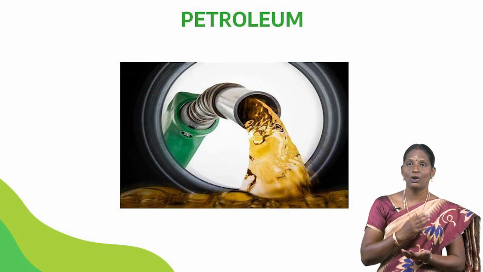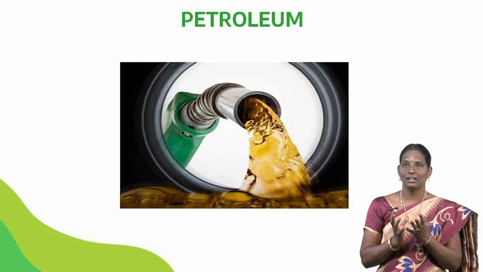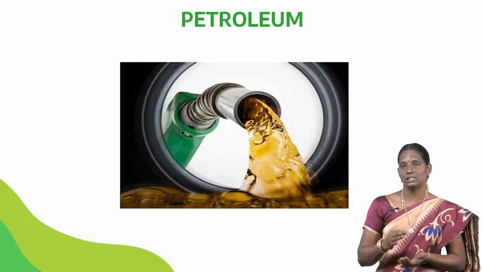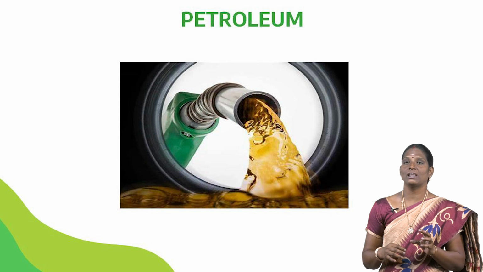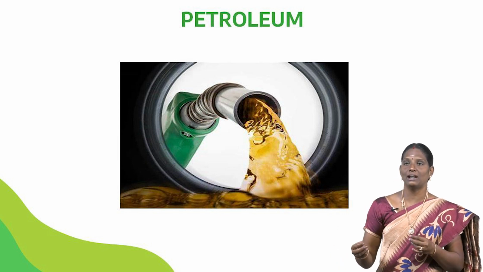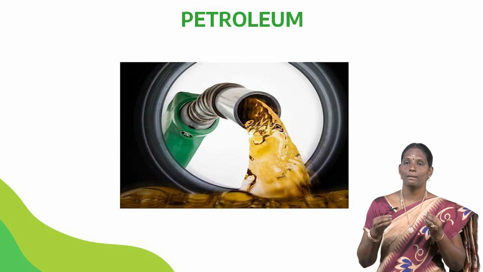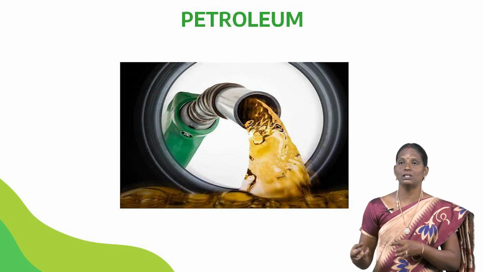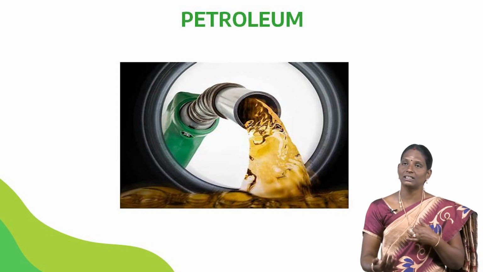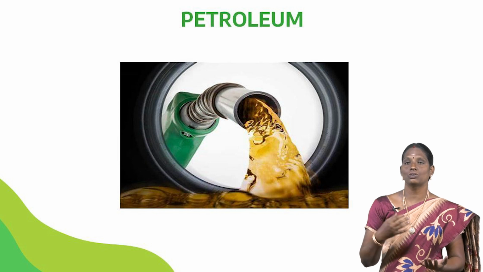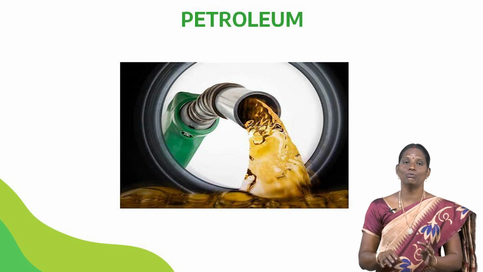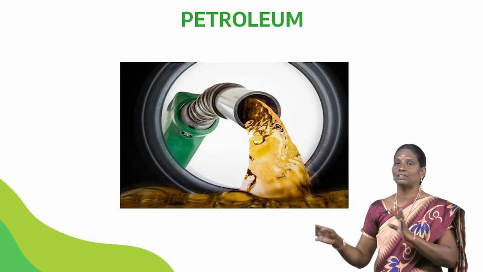Crude oil is a complex mixture of several solid, liquid and gaseous hydrocarbons mixed with water, salt and earth particles. So when we take the crude oil from the earth's crust, it contains solid, liquid and gaseous hydrocarbons mixed with water, salt and also earth particles.